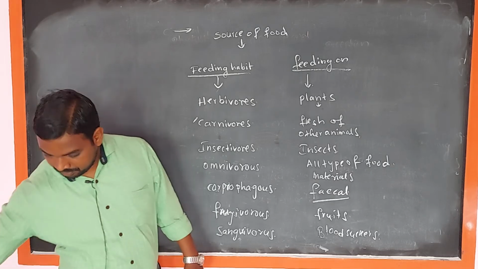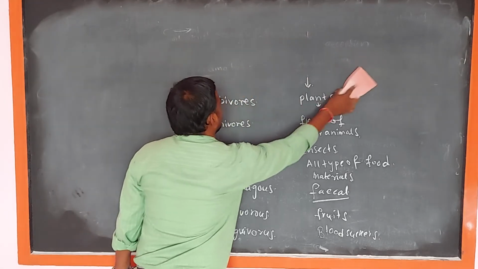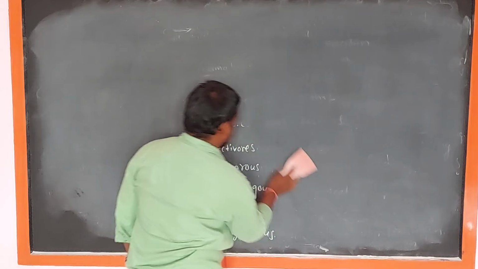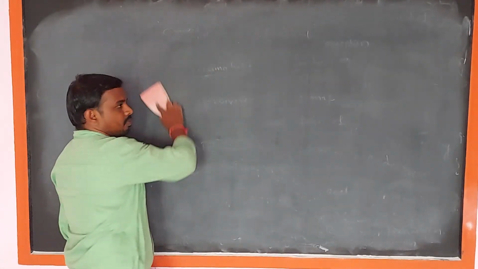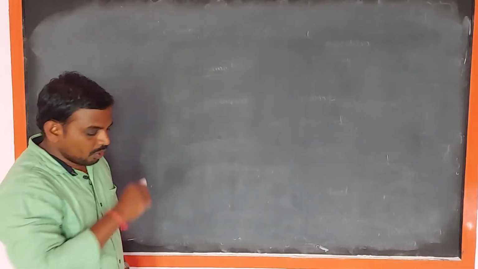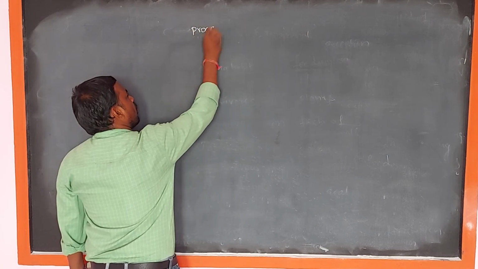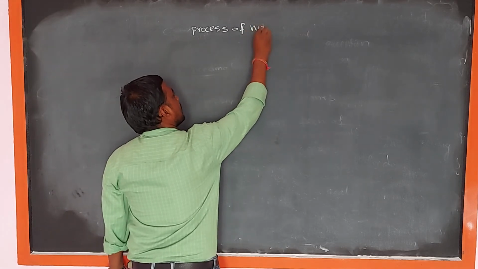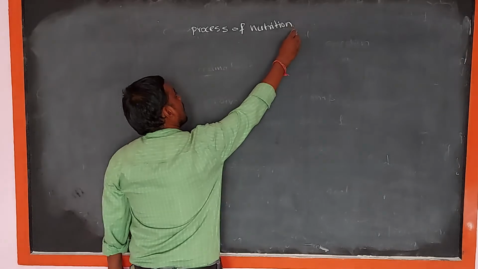Next one, the process of nutrition in animals.